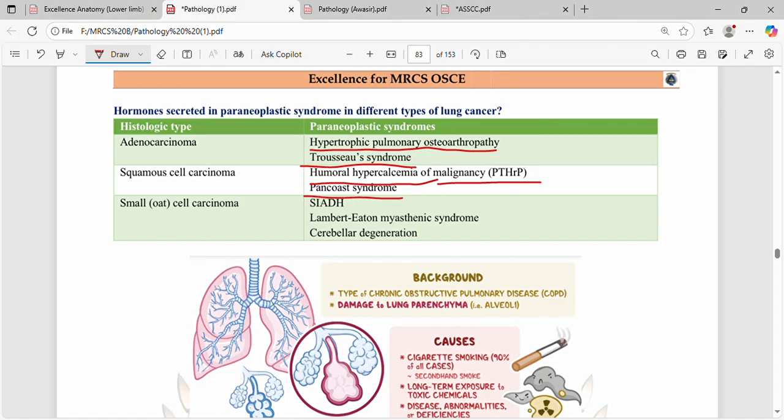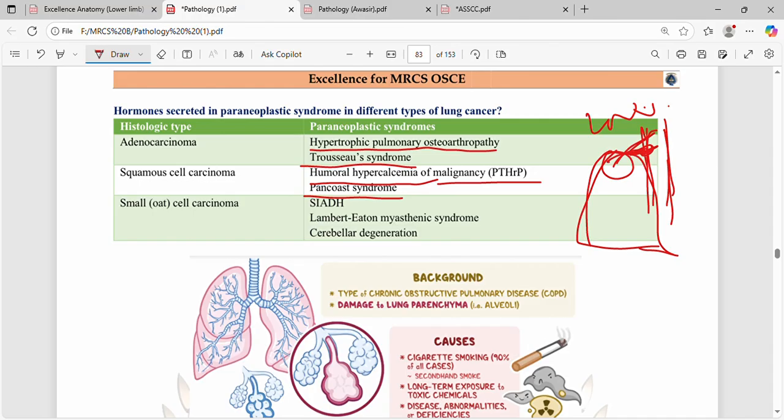Pancoast syndrome is a lung tumor that occurs at the upper top. Here we have the spine or the backbone, and here we have the superior cervical ganglion. The tumor can compress on this, and it can compress on the lower trunk of the brachial plexus. So it can cause Horner syndrome, and it can cause Klumpke's palsy-like symptoms. Okay, so these are the Pancoast syndrome.